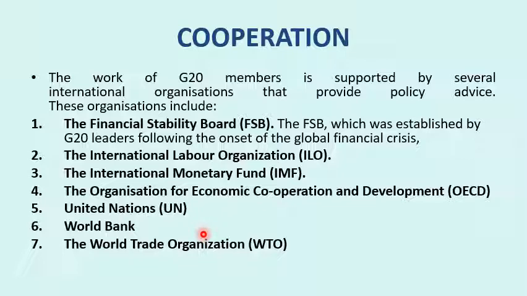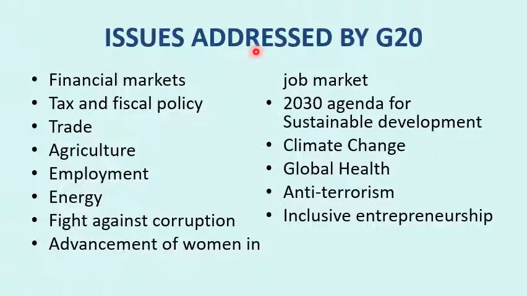So the World Bank and UN also help by giving important policy advice to these G20 nations as well, because they consist of a majority of the countries in the world. The issues addressed by G20 are, they discuss financial markets, which is why they were formed.